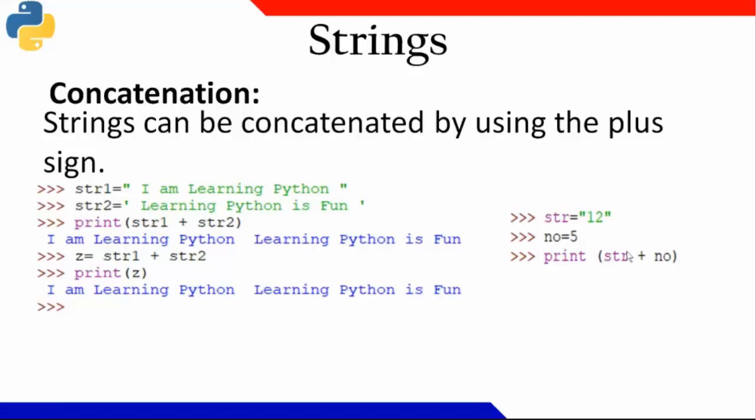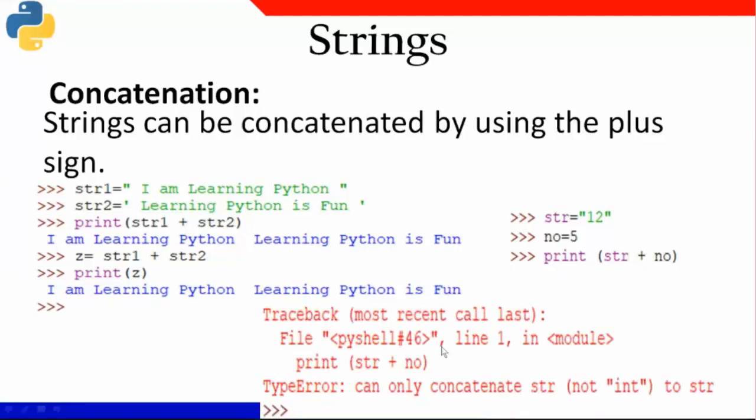str equal to 12 and number equal to 5. I want to print. Error, sir. Why will it be an error? First one is a string and second one is an integer. Yeah, very nice. So it will be an error. You cannot concatenate a string with an integer. Very nice. At least I can know that you are not sleeping.